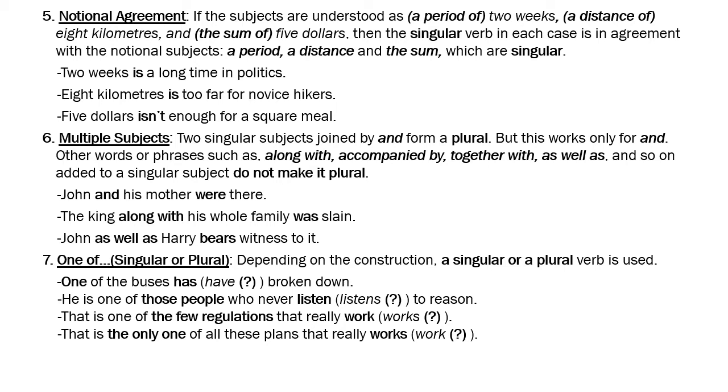Then when you join singular nouns with "and", like I discussed earlier, they become plural. So if I say John and his mother were there, John is one person, his mother is another person, and "and" joins John and his mother, making it a plural subject. So you will use the plural verb "were there". But anything other than "and", like along with, accompanied by, together with, as well as, even as well as, doesn't make it plural.